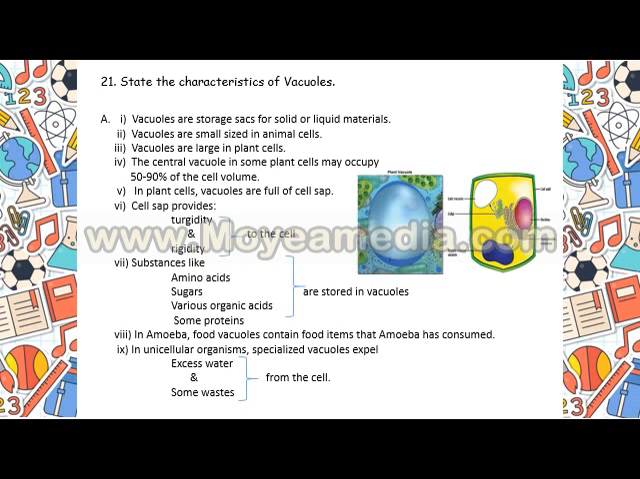So vacuoles are very small size in animals. They occupy a large space within the plant cell, and within the plant cell, the central vacuole may occupy, I have told already, 50 to 90% of the total cell volume, and cell sap is present within these vacuoles. These cell saps provide turgidity and rigidity to the cells. Some amino acids, sugars, some proteins, they are stored within these vacuoles. Amoeba food vacuoles are very important because they contain food items that amoeba has consumed. Not only that, in unicellular organisms including amoeba, these specialized vacuoles are assigned with the duty of excreting excess water and some waste from the cell.